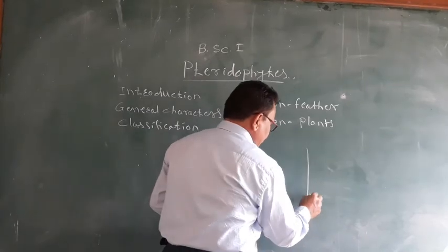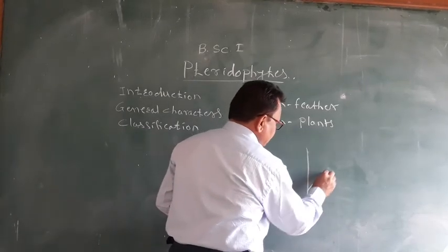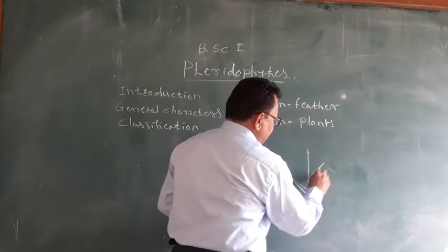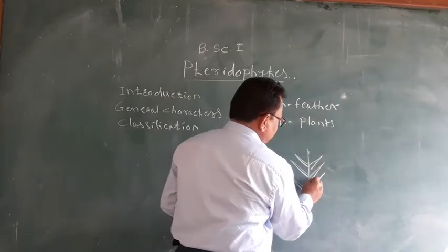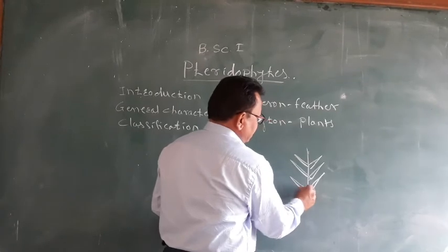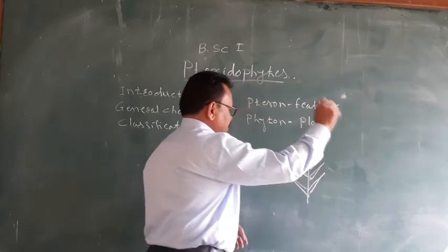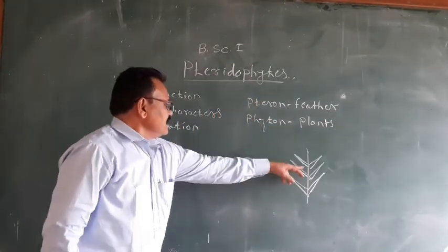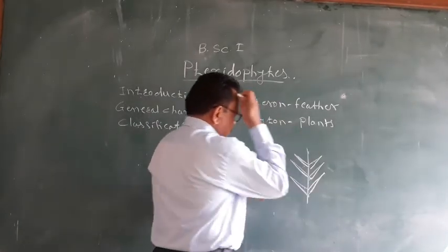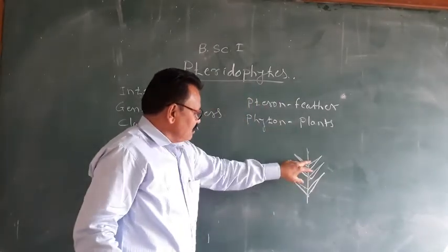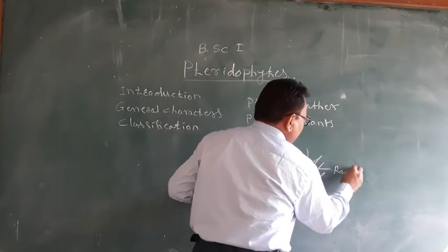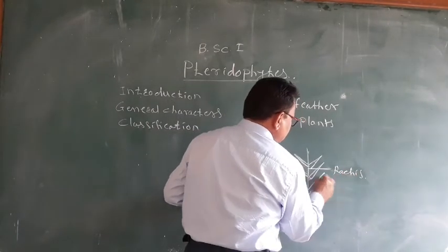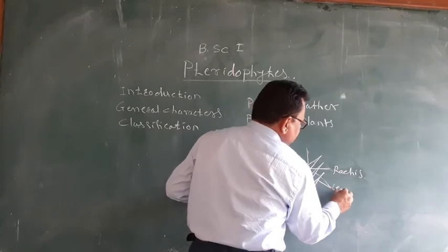This is the branch, also called the leaf lamina, and on both sides of the lamina such leaves are present. These are the feather-like leaves. This is the leaf lamina, also called the rachis, and on the rachis are the leaflets.